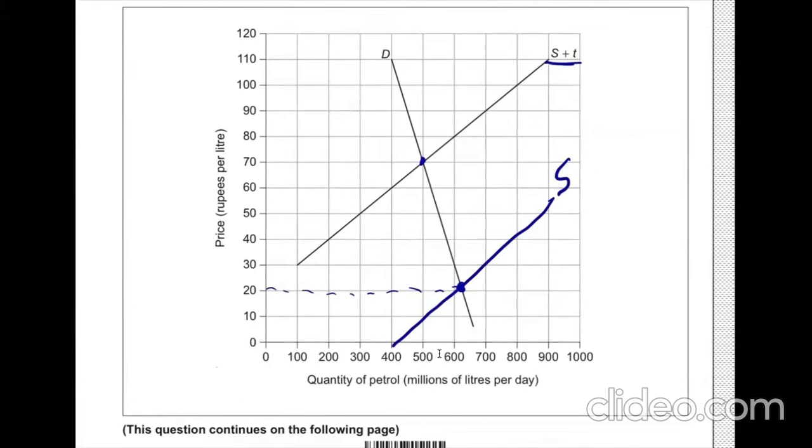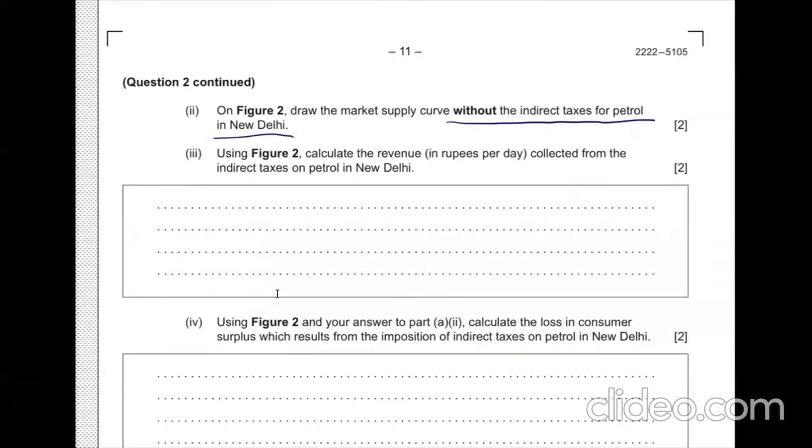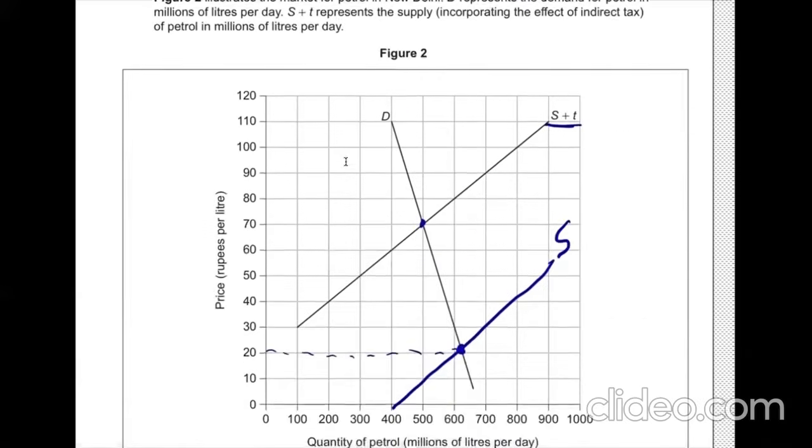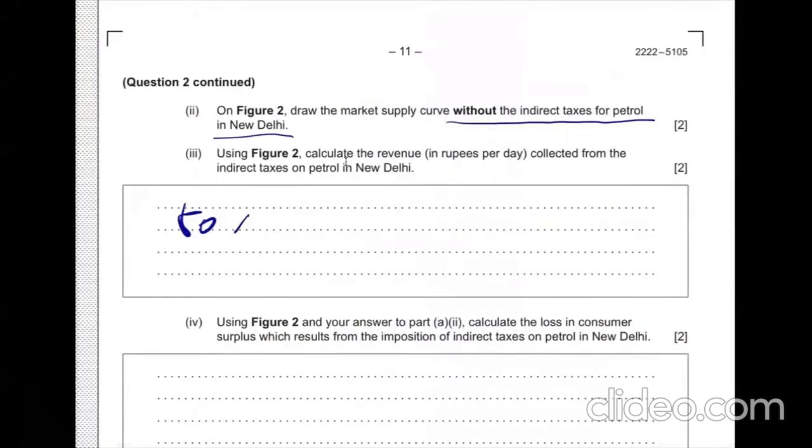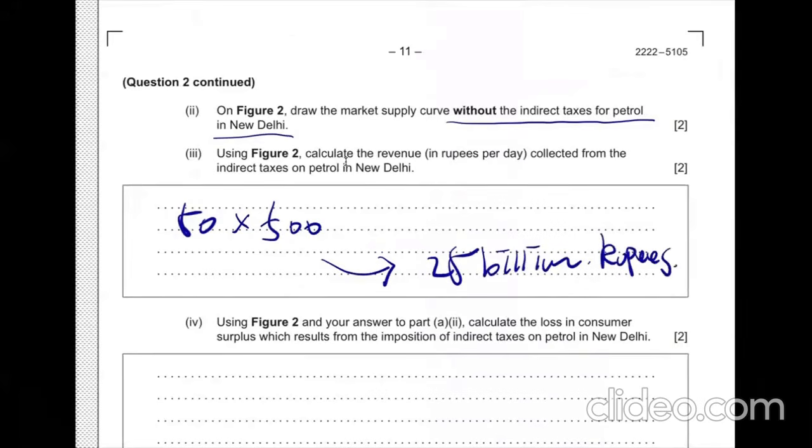And next question, using figure 2, calculate the revenue collected from the indirect taxes on petrol in New Delhi. Revenue, okay. Indirect tax revenue. So as we have seen, the tax amount is 50, and how much is sold? Oh, 500. Yes, very simple, 500. So we can get the value as 25, obviously, but we have to mind the unit, which is billion rupees. I want to say, yes.